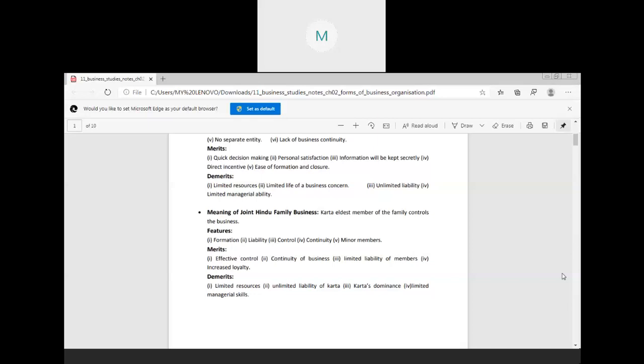Now, number two is the unlimited liability of the Karta. The liability of the Karta is unlimited, which means the personal property of the Karta can be sold to pay the debts of the business.